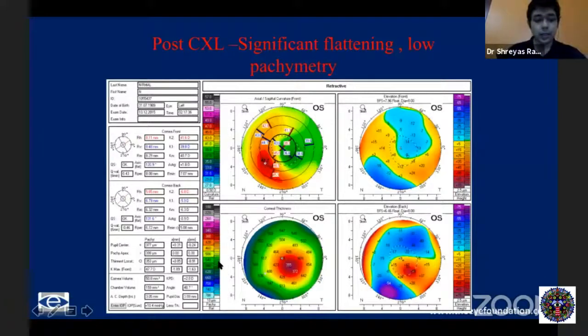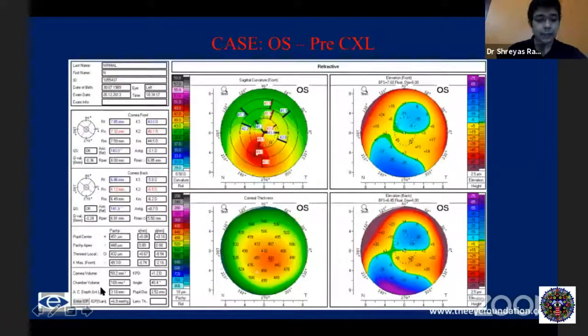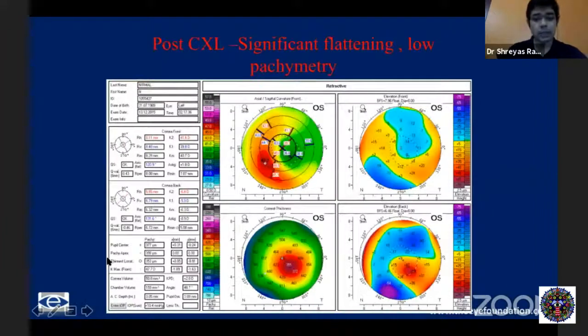But when you look at the pachymetry, it was 432 here. And in the post-cross-linking period, later in the follow-up, it has come to 353. Now, again, is this progression of keratoconus? Do we need to repeat cross-linking? Could this be something else? Any guesses?